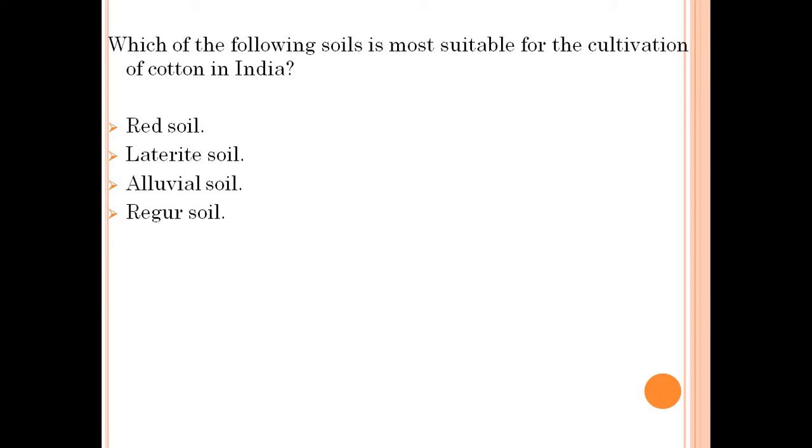Which of the following soils is more suitable for cultivation of cotton in India? Red soil, laterite soil, alluvial soil, regur soil. Answer is regur soil.